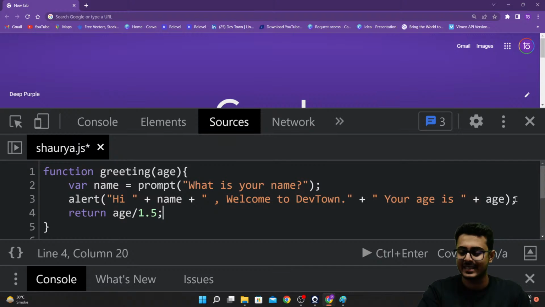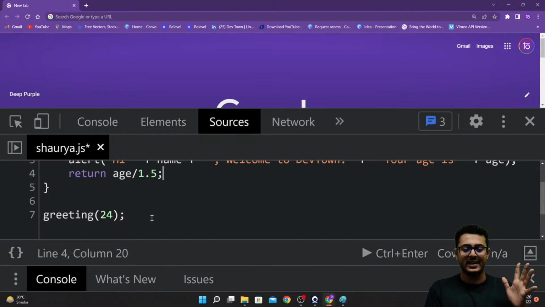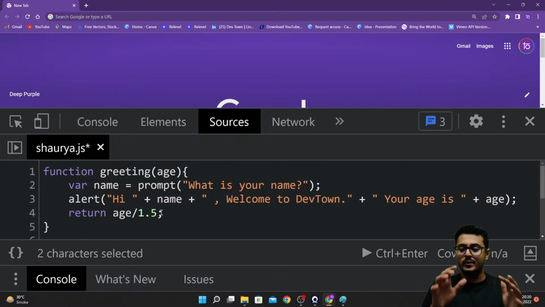Whenever I run this particular greeting function, whatever age the user gives us, say 24, is going to be divided by 1.5, and that value is going to be returned back from running this greeting function.